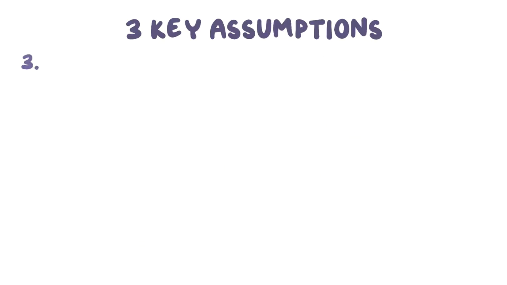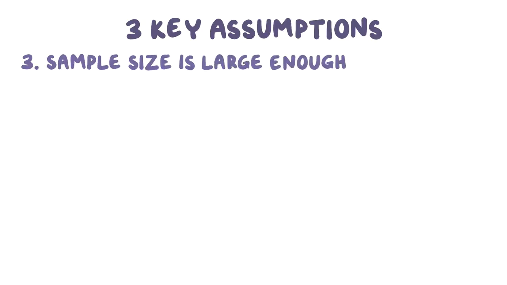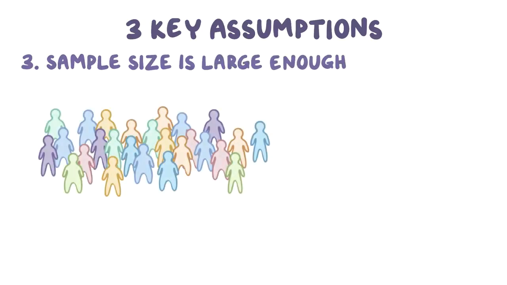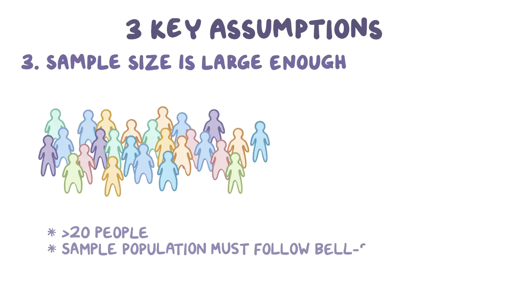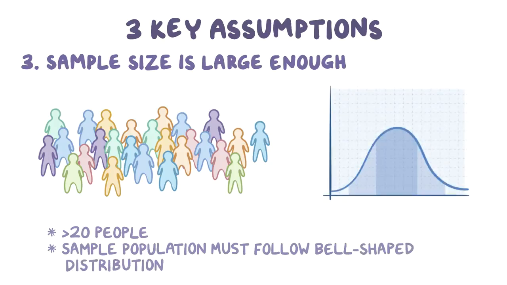The third assumption is that the sample size is large enough to approximate the target population, which usually means having more than 20 people. If it's impossible to get a large sample size, then the sample population must follow a normal bell-shaped distribution for the characteristic being studied, because that's what we'd expect to see in the target population.